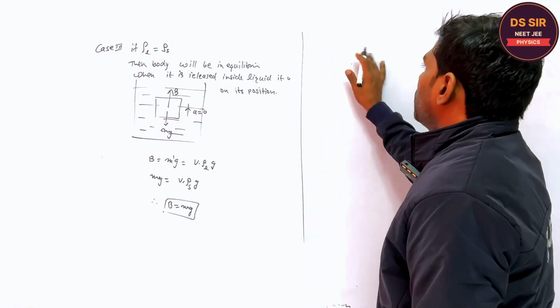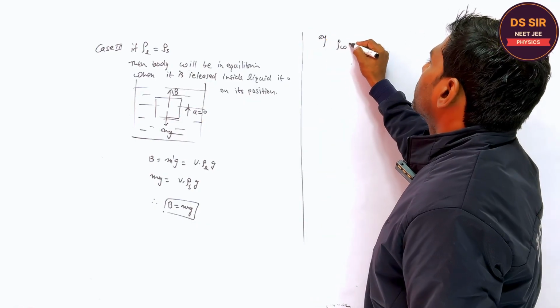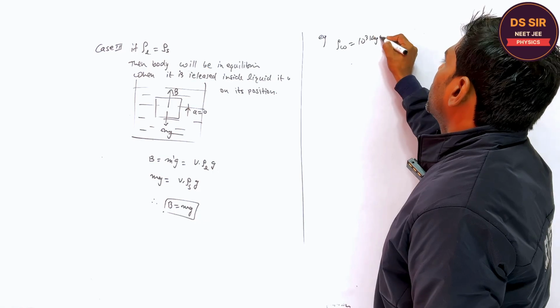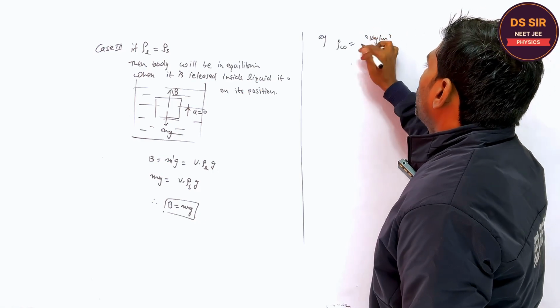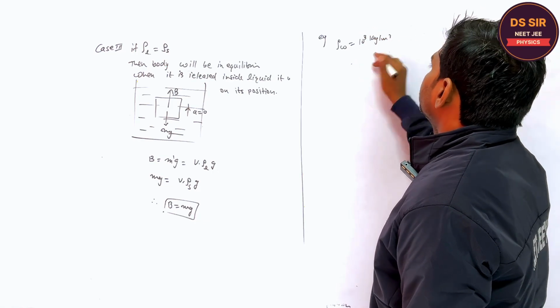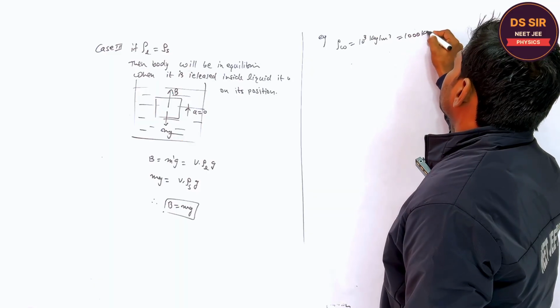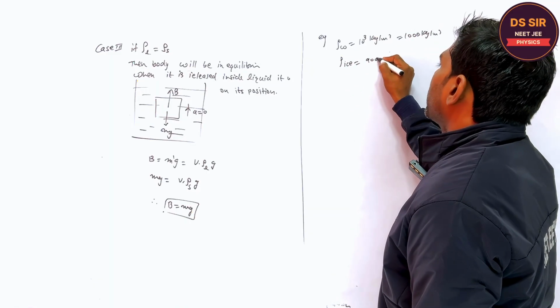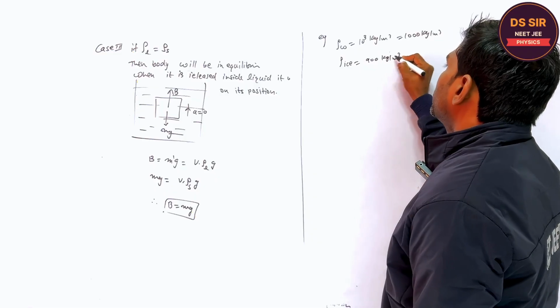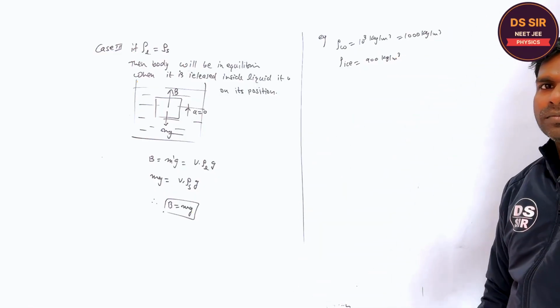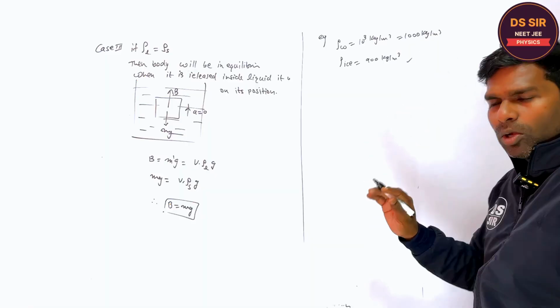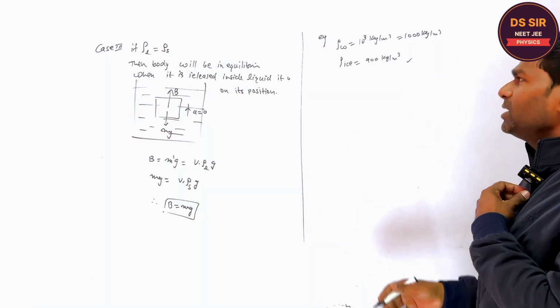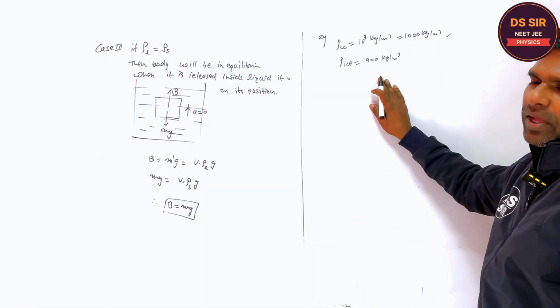Can you tell me the density of water? Say 10 to the power 3 kg per meter cube. Yes. What is the density of ice? Density of ice is 900 kg per meter cube. Is it clear or not? You have to remember some data. Although it would be given in the question, at least we should know the density of ice.